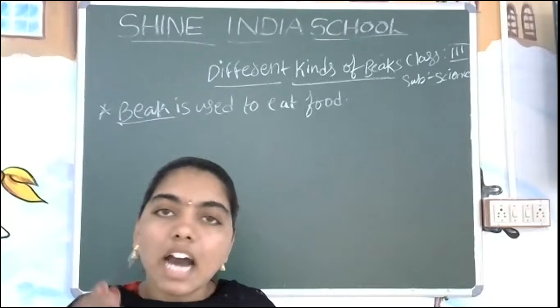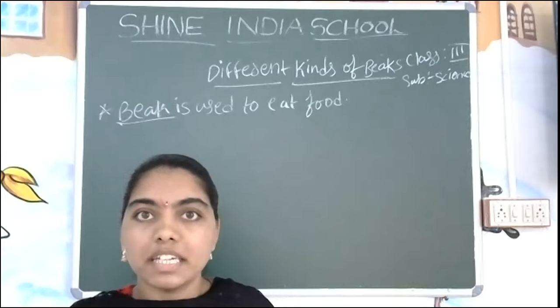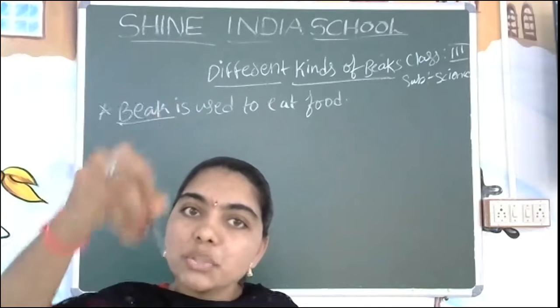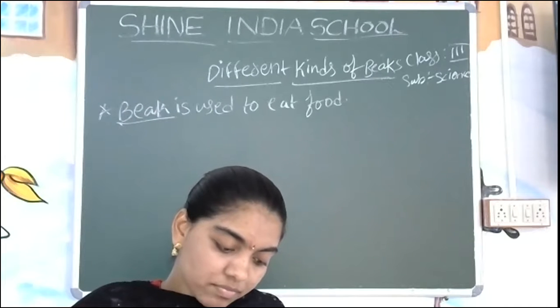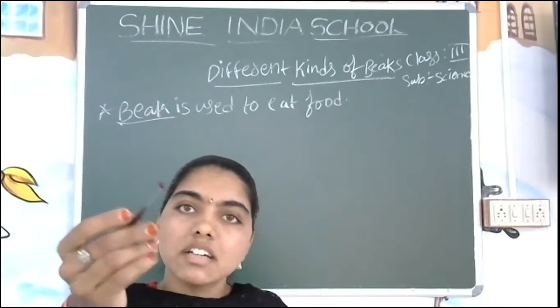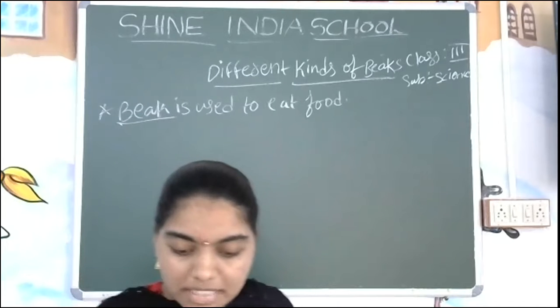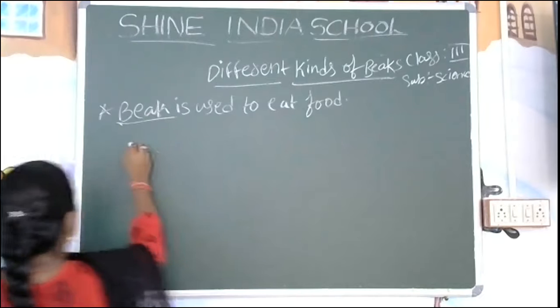Now you have seen how the bird is going to eat food with the help of its beak. This is the beak. Think of it as a beak. Now the bird is going to eat with the help of the beak things like cereals, pulses, all these things. This is the pointed beak. Which bird is having the pointed sharp beak? Yes.